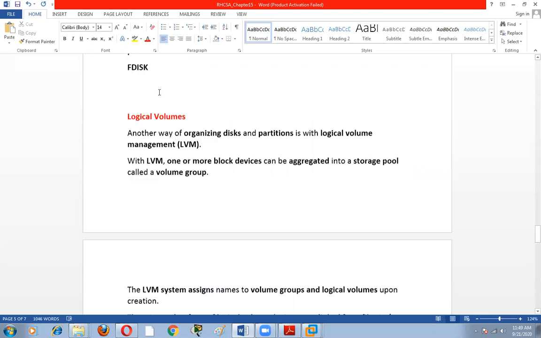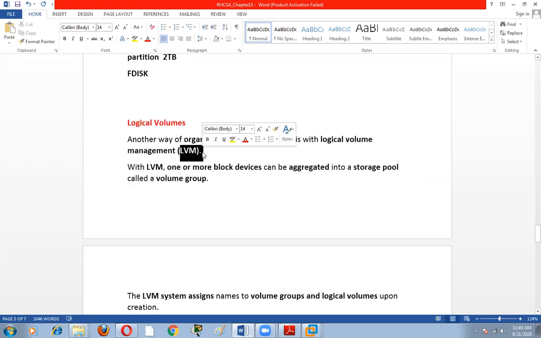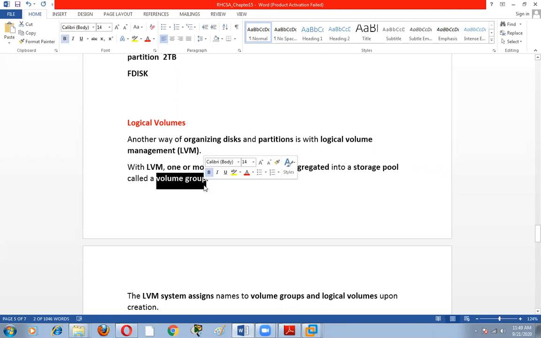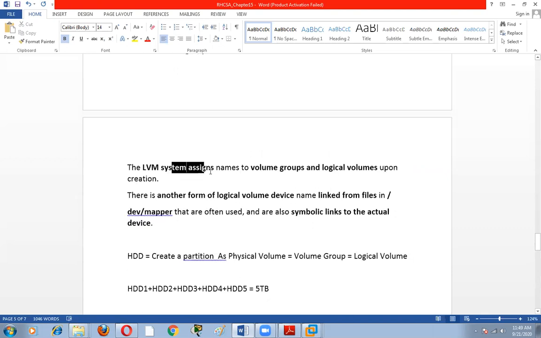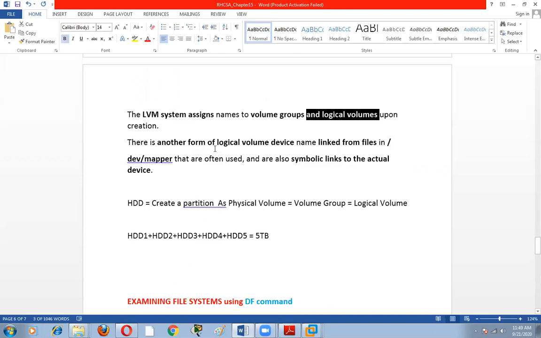In this particular mechanism, we can use more than one hard disk at a time, and we can combine these hard disks and create a pool. In this pool, we can create a volume group and after that a logical volume. So this is the concept. LVM assigns names: volume group and logical volume.